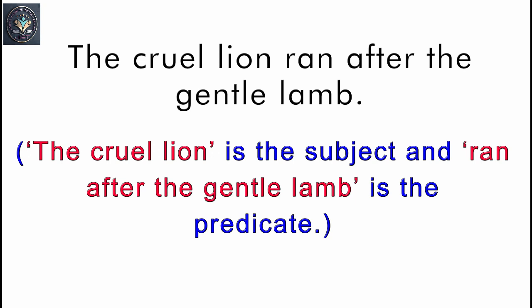We have just learned that what is said about the subject will be the predicate. In this example, the cruel lion is the subject. What is said about the cruel lion? It ran after the gentle lamb. So, the predicate is ran after the gentle lamb.